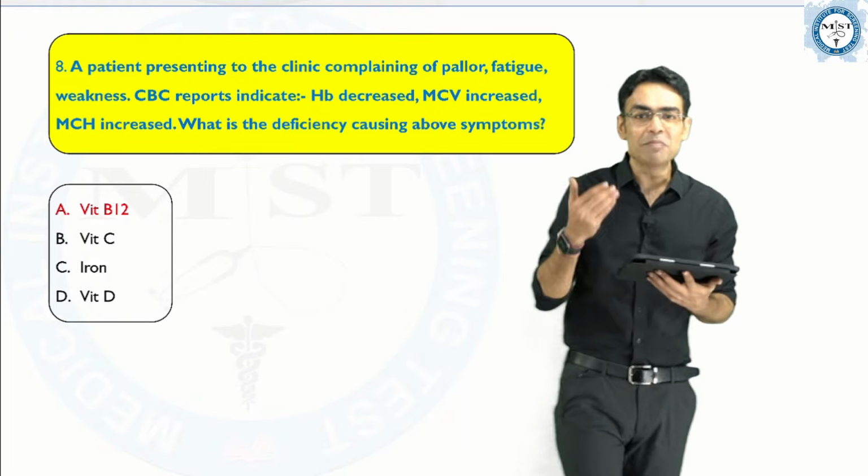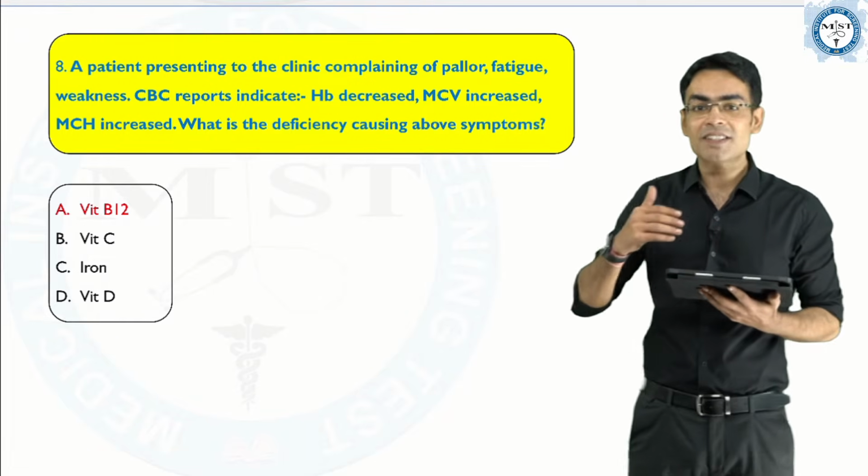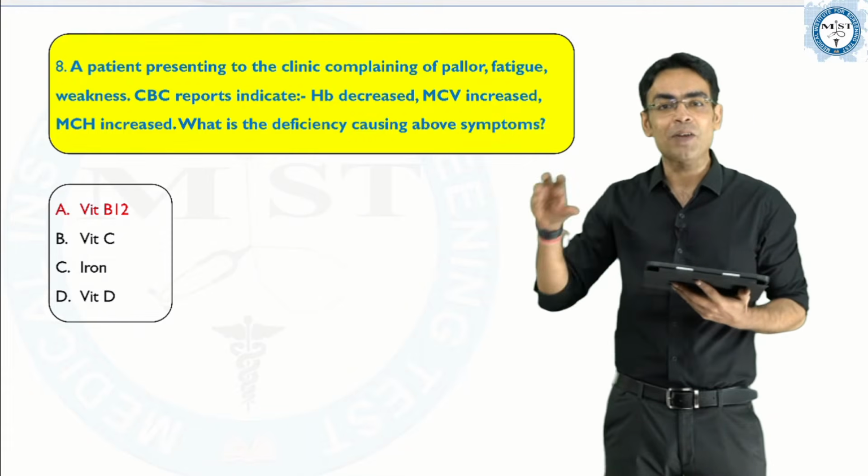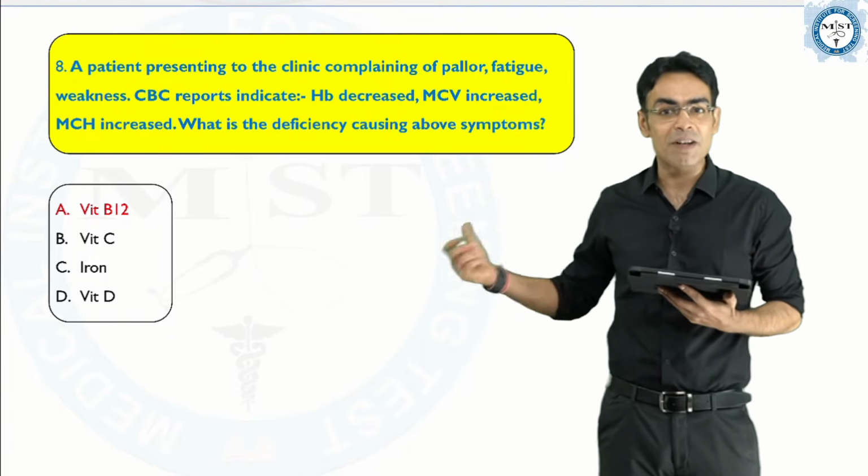So again a very simple question. I mean, they have asked these questions repeatedly in the exam. Earlier they used to ask, what is the type of macrocytic anemia? So vitamin B12 deficiency anemia.